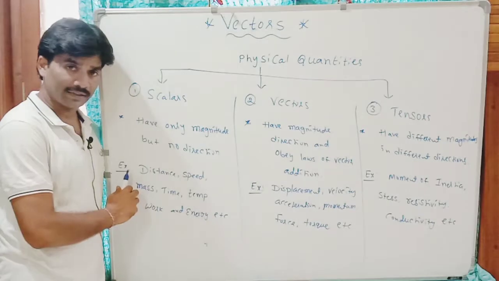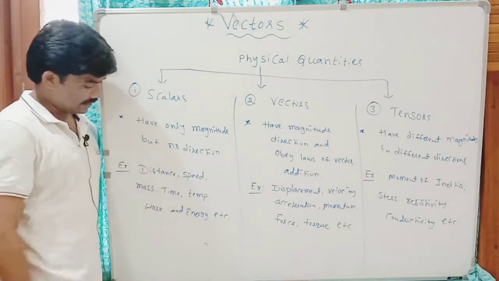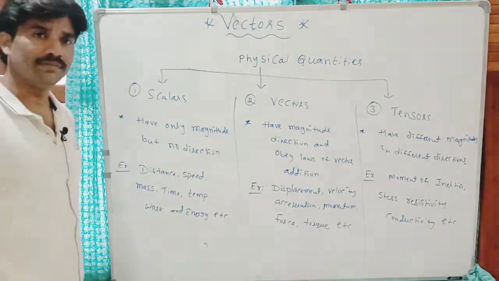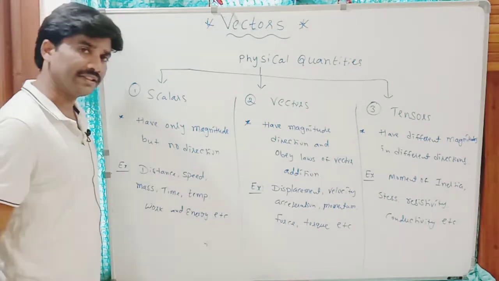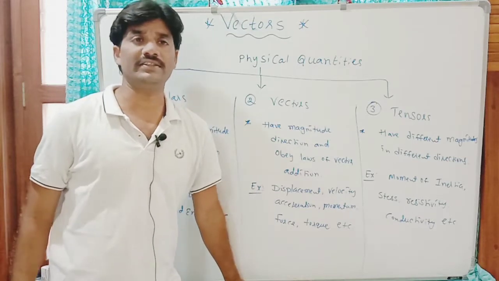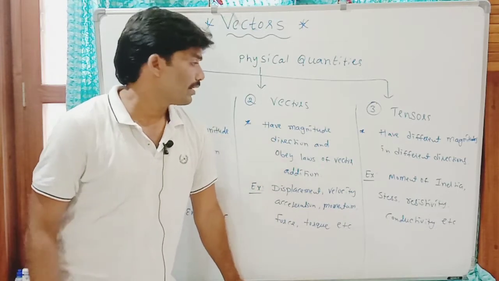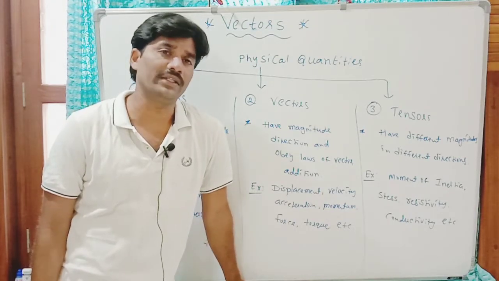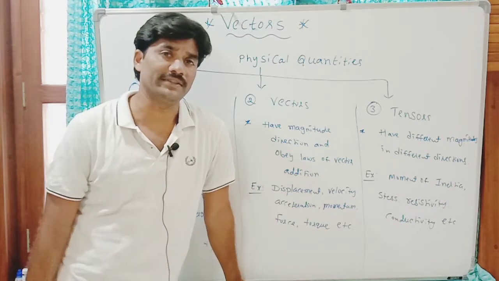Examples for scalars: distance, speed, mass, temperature, time, volume, density, work, energy. We have many physical quantities: frequency, resistance, capacitance, electric potential. We will discuss all the physical quantities in the next chapters.